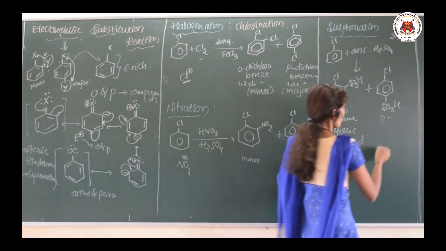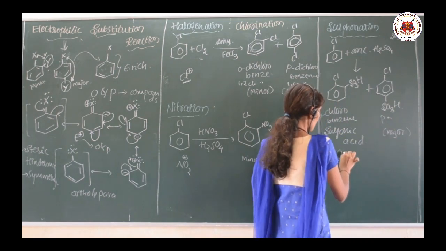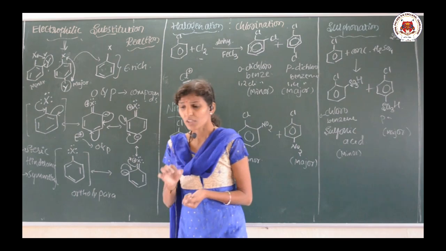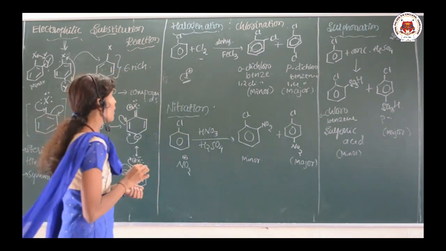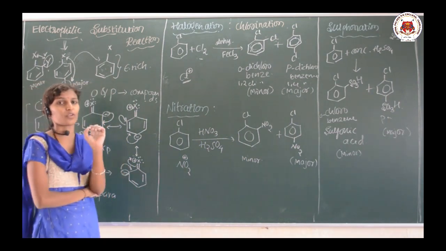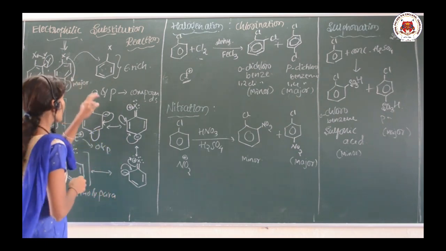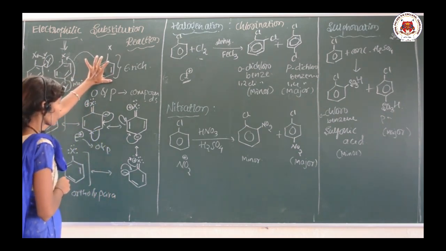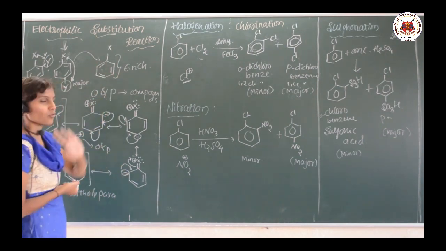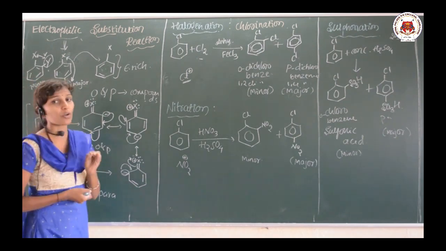Similarly, here the para is the major, while the ortho is the minor. Clear? So this is how we are going to explain the electrophilic substitution reaction. See here, electrophilic substitution reaction means we want to add the electrophile. Because our haloarene is electron rich, and the electrophile is electron deficient, it wants to attack the electron rich system. So, which position will the electrophile prefer?